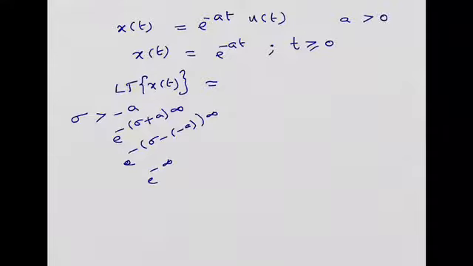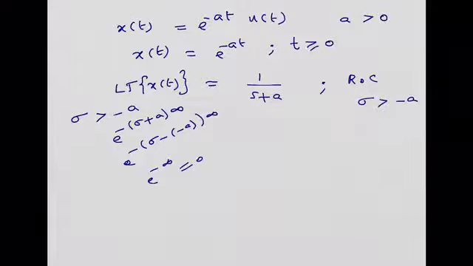When it is e power minus infinity, it is equal to 0. In such a case, only this first term will vanish, and the second term will become 1 divided by s plus a. So I'll write the region of convergence of X of s for this case is sigma greater than minus a, right? Only for those values this particular X of s will exist.